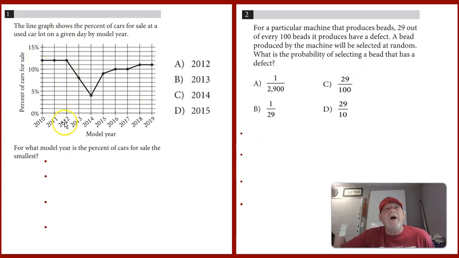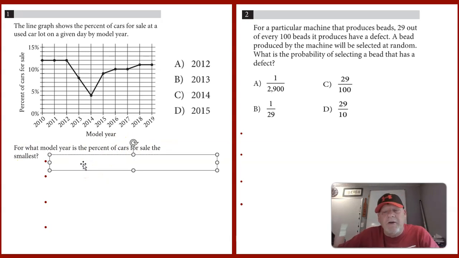So it's got this line graph, and you notice on the horizontal axis talking about the model year of automobiles, what year they came out, their model. And over on the vertical, it's talking about the percent of cars for sale. It says the line graph shows the percent of cars for sale at a used car lot on a given day by model year. For what model year is the percent of cars for sale the smallest?